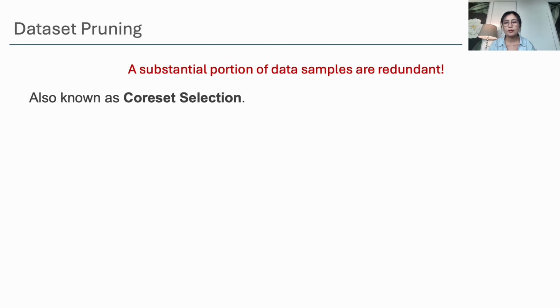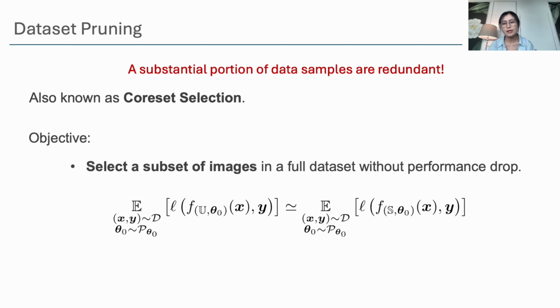Dataset pruning, also known as coreset selection, aims to enhance training efficiency by constructing a coreset S that can achieve comparable performance to the original large dataset U.